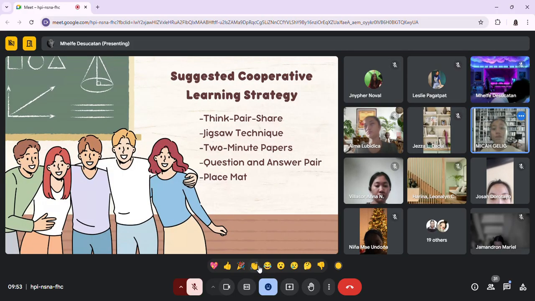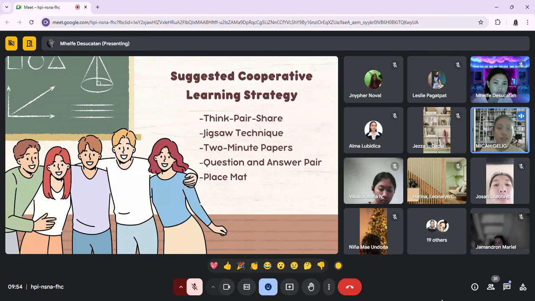So, the jigsaw technique promotes what? Active learning and collaboration. It helps students become experts in a particular area while learning how to teach others. This strategy encourages responsibility as each student plays a crucial role in the group's success. It also reinforces knowledge retention as teaching others is one of the most effective ways to solidify understanding. All right.